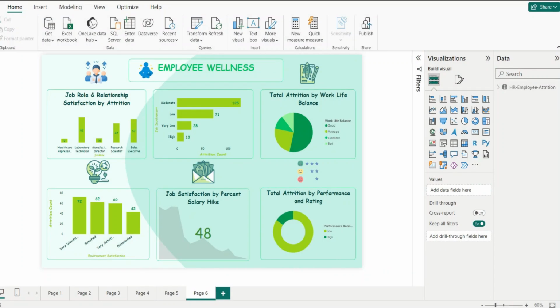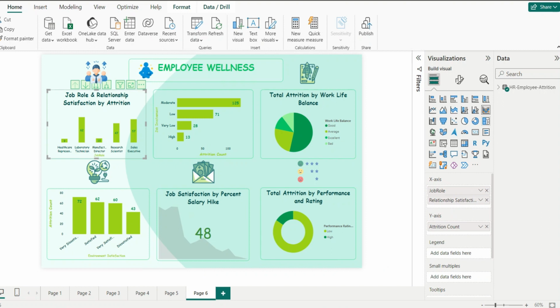Last but not the least, now let me explain the employee wellness page view. I have used different builder visual tools as you can see on the screen. Let me explain each of them in detail. First, I have used this ribbon chart which explains the job role and relationship satisfaction by the attrition. In simple words, it shows the job role and relationship satisfaction of the employees who have left the company.